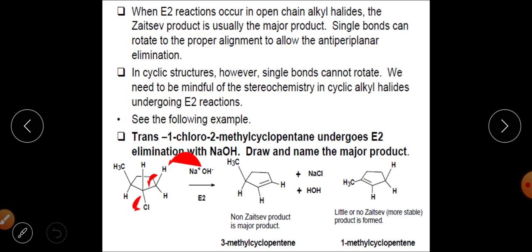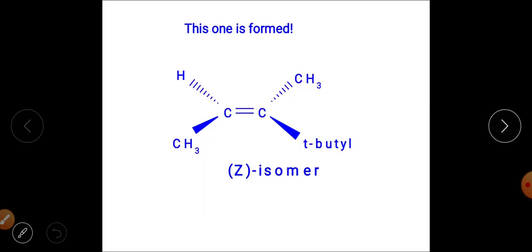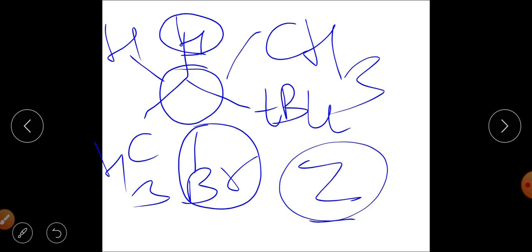So we were saying that E2 elimination is basically an anti-elimination reaction, and in an anti-elimination reaction, the two groups, that is the two leaving groups, must be anti to one another. This was a case of an acyclic system in which different conformations can be adopted, and the two eliminating groups, hydrogen and bromine, can be anti to one another. The elimination will happen from the conformation in which both groups, hydrogen and bromine, are anti to one another.